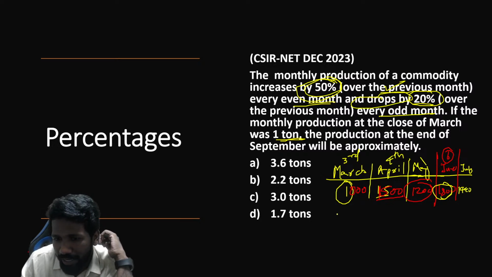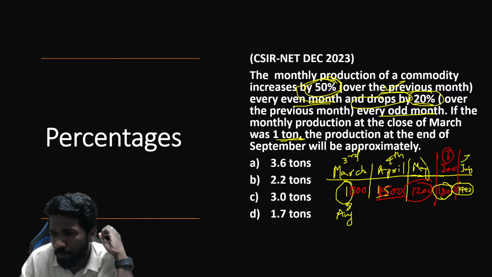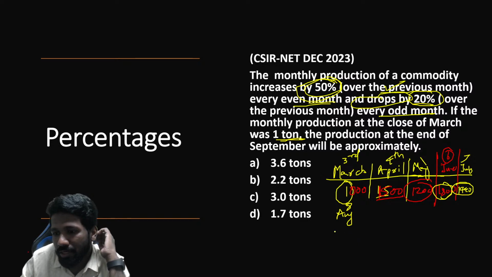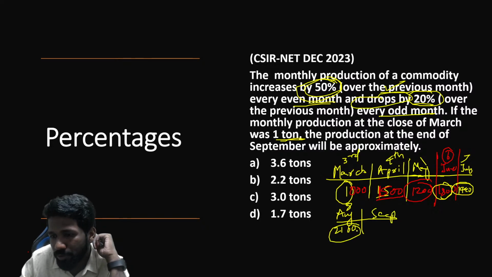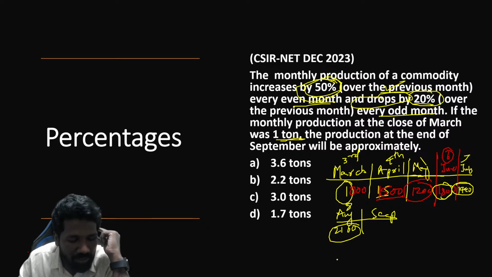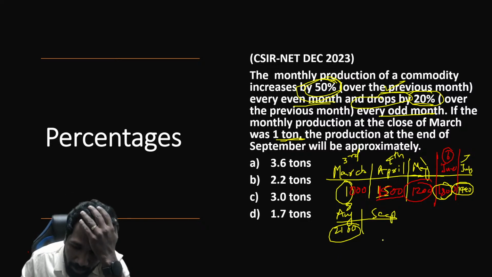Then July, August what will happen? August is 8th month, so it is 1440 plus 50%. 50% is 720. 1440 plus 720, that is 2160. And September, what will happen? 2160, 20% reduced. I'm explaining it faster, but please try it yourself. You will get more clarity.